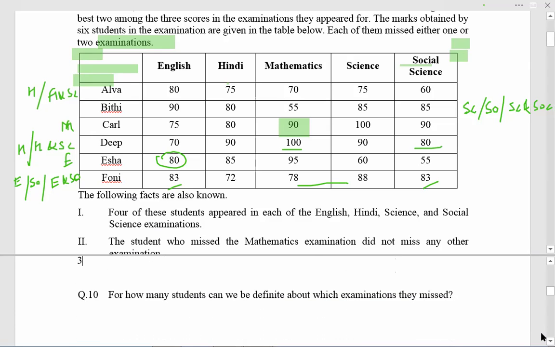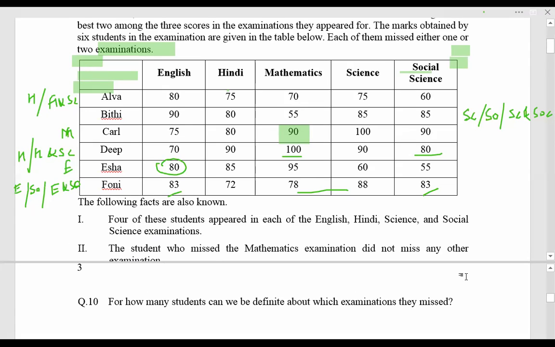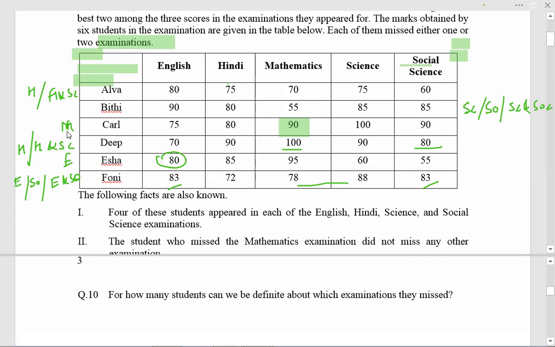For how many students can we say definitely which exam they missed? For Curl, we are sure he missed maths. For Isha, we are sure she missed English. For Deep also, we are sure he missed Hindi, maybe with science, maybe without science. For Alva also, we are sure he missed Hindi. So 4 students.